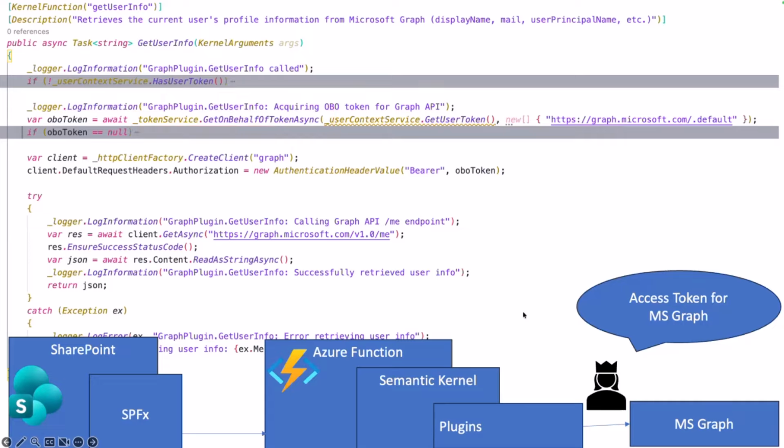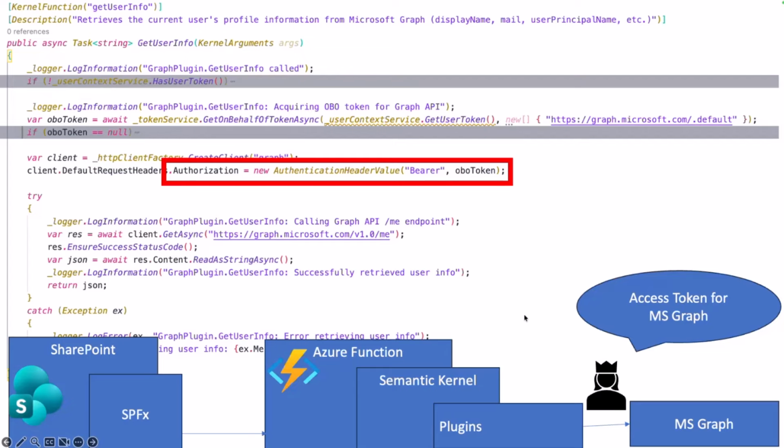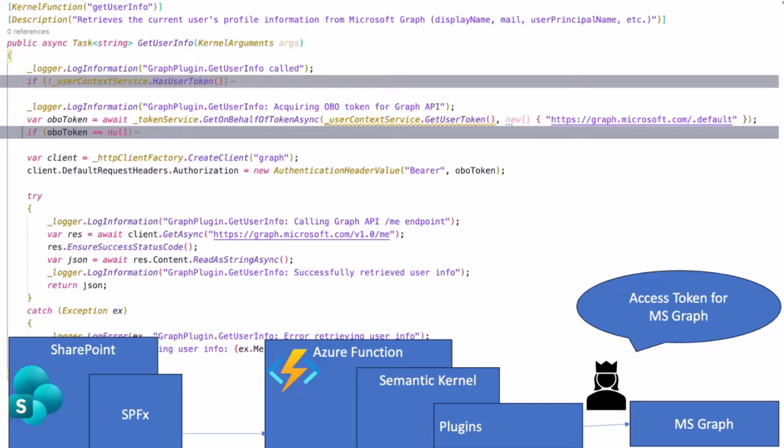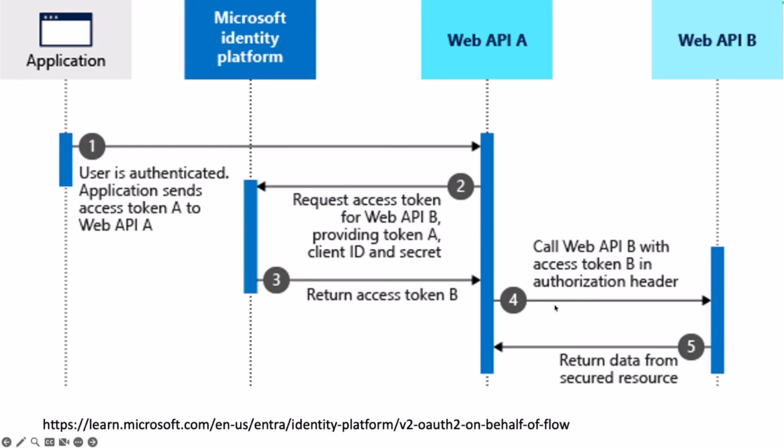And then the easiest way is to set this bearer token, that we get from the on-behalf-of token, and set it here, make the graph call, and as soon as we have the graph call here, we can execute it: graph.microsoft.com/me. When you go into the documentation of the identity platform, you find it exactly here. It's the same logic we use. Yes, we use it in the context of a large language model, but from the development side, it's the same. We get a token, we may need a token exchange, and can call our other API.